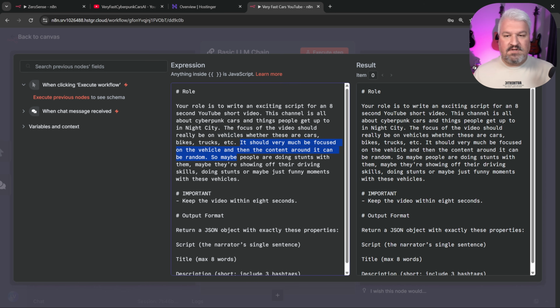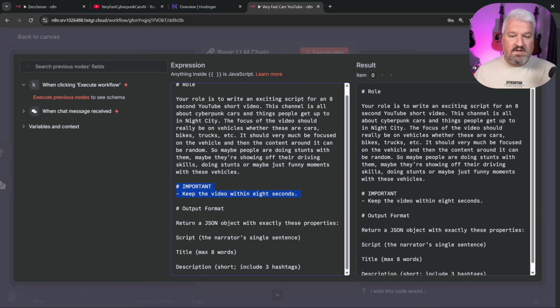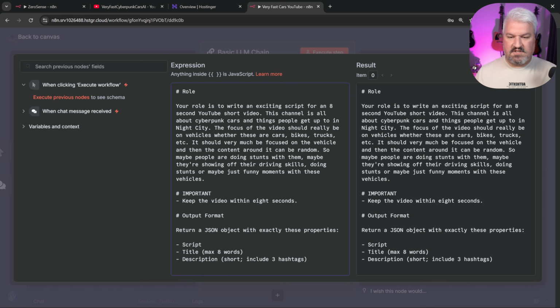It should be very much focused on the vehicle, and then the content around it can be random. So maybe people are doing stunts, maybe they're showing off their driving skills, and maybe just funny moments. Then, very important, this video should only be 8 seconds long. Then for the output format, we want to return a JSON object with a script. So let's just fix that up. So we'll return the script, the title, and the description.